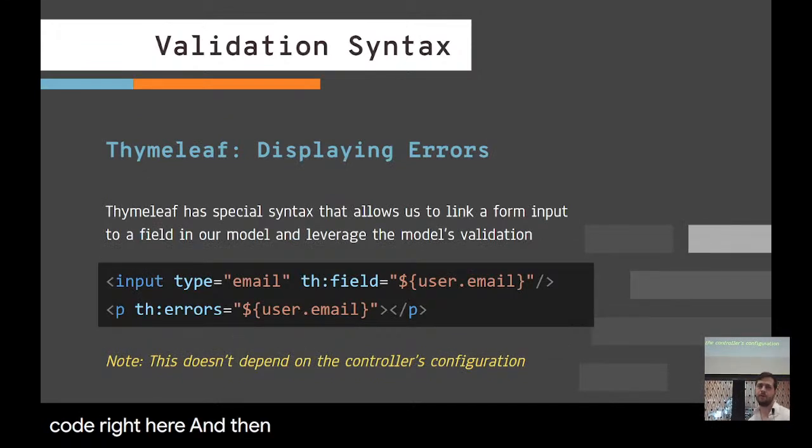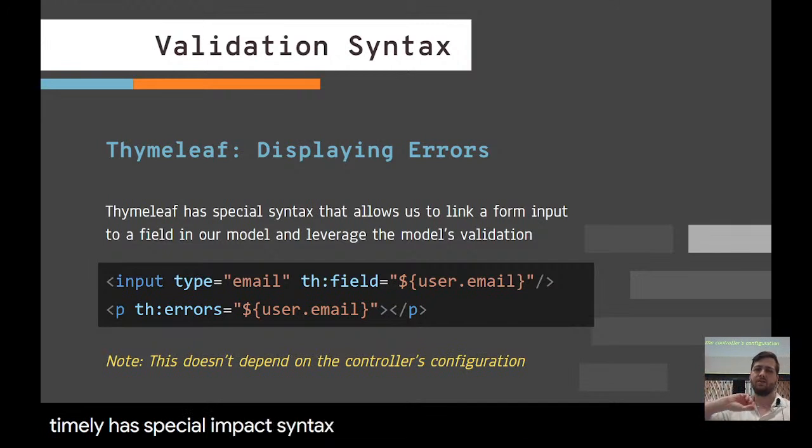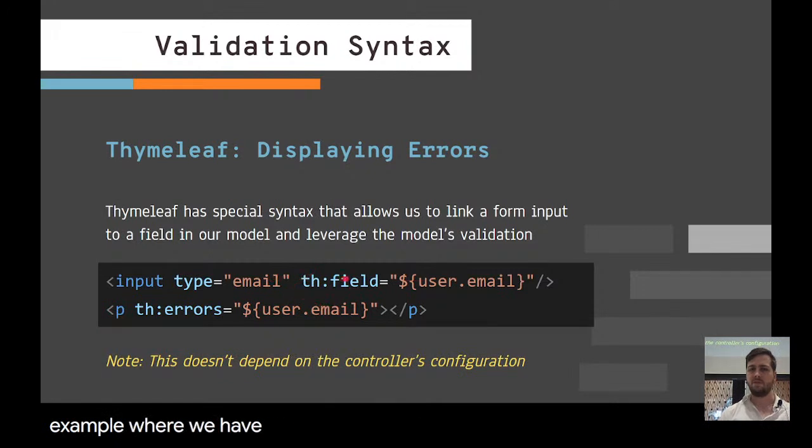Finally, we have the view portion of this, Thymeleaf. Thymeleaf has special syntax that allows us to link a form input to a field in our model and leverage the model's validation that we wrote. Here we see an example where we have th:field equals user.email.